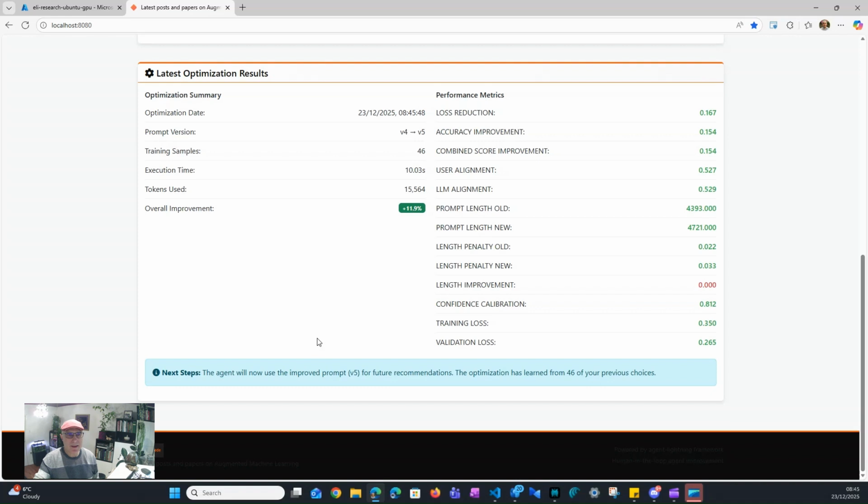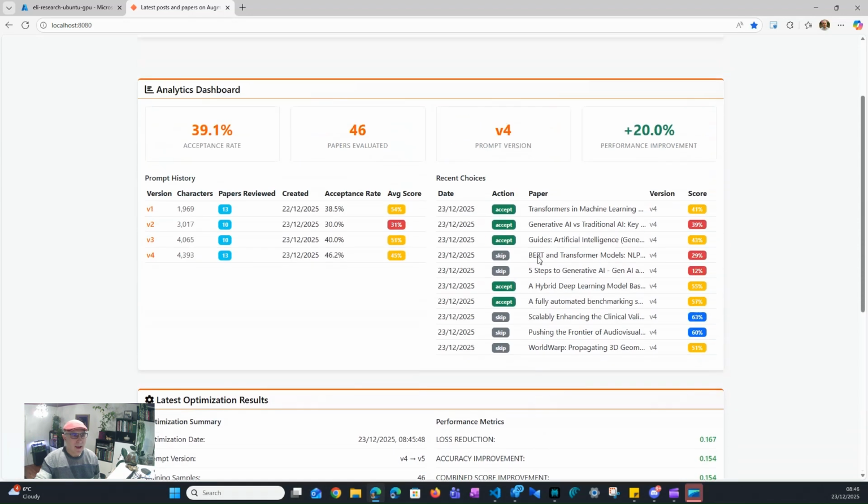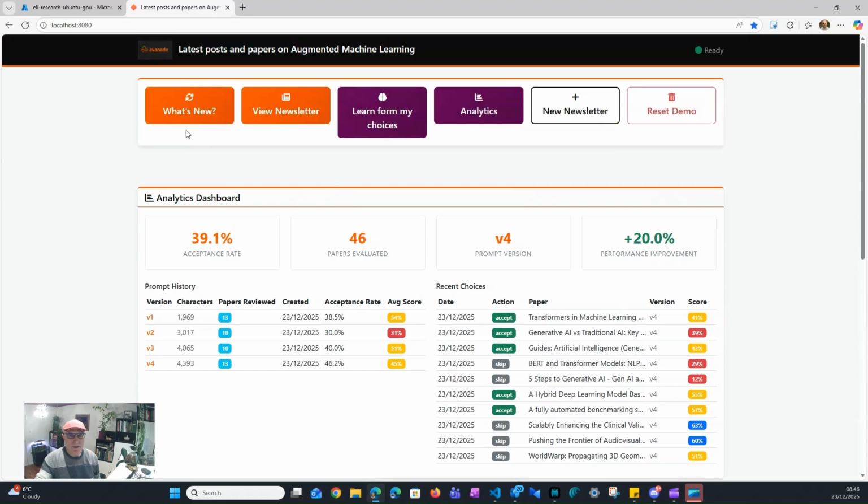You can see that it took about 10 seconds of CPU time. It believes it improved by 15%. If I refresh the analytics, you can see prompt number 5 appears here. Obviously, at the moment it's 0% compared to 38%, so it's a total disimprovement.